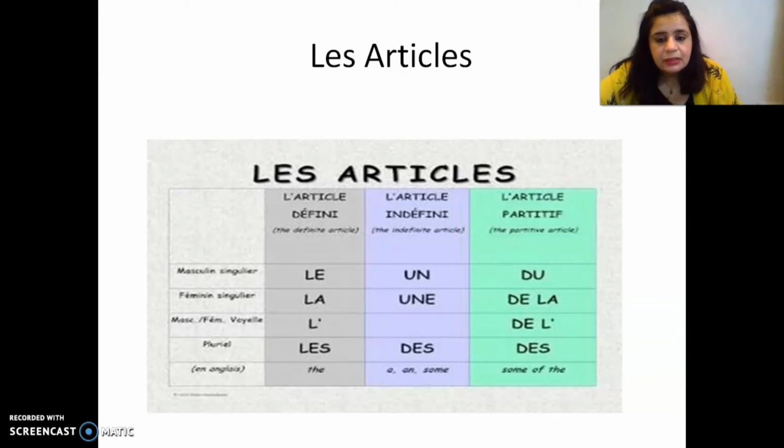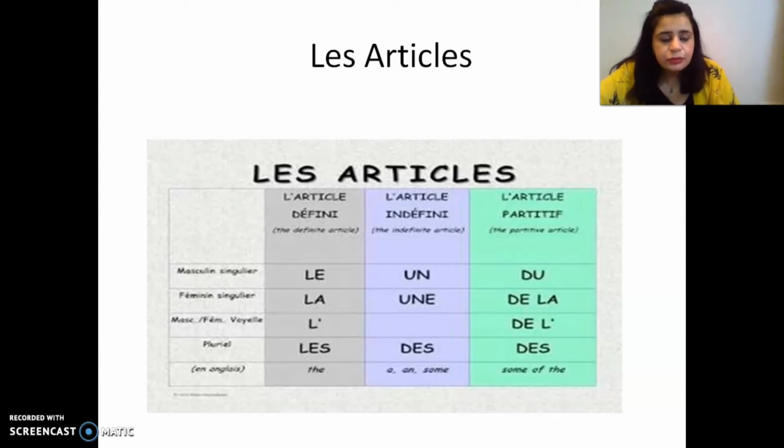Article défini is le, la, l', les. It means the. For any object in French, there has to be an article in front. It's not like that in English, but in French it's like that. So we'll go by that. So le, la, l' and les. Les is a plural. Article indéfini is un, une, des, a, an and some.